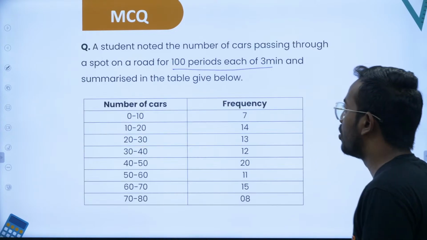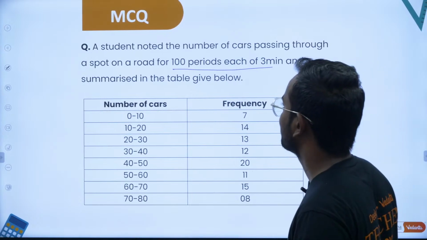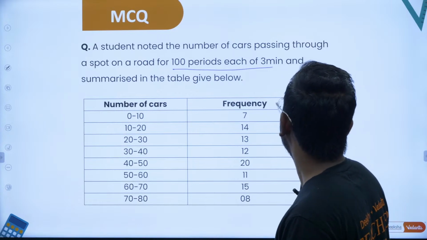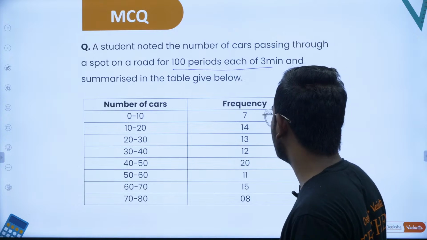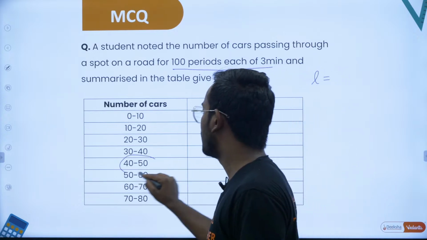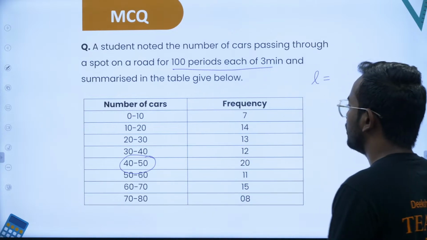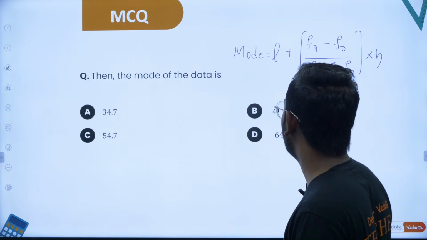Yes, let's take up the mode of this. So here what is L? L is basically the lower limit of the modal class. Clearly the modal class is the one with the highest frequency, 20 is repeated many times, this is the modal class.